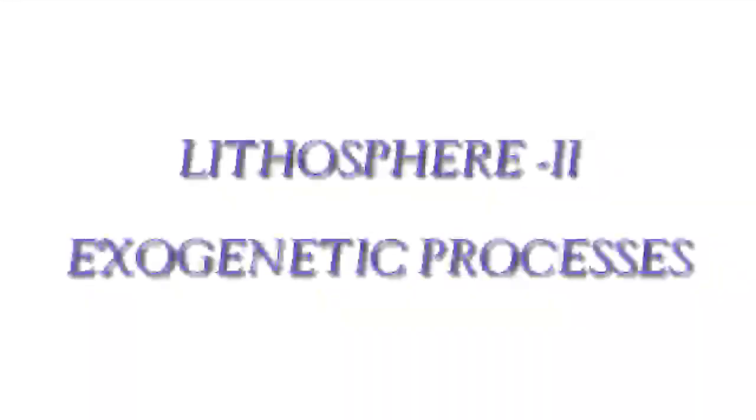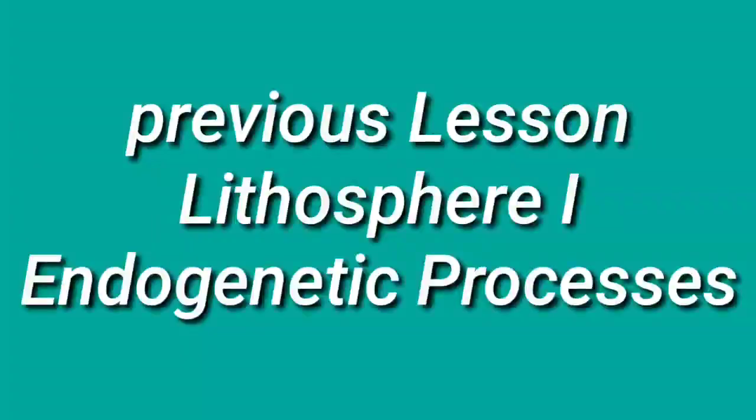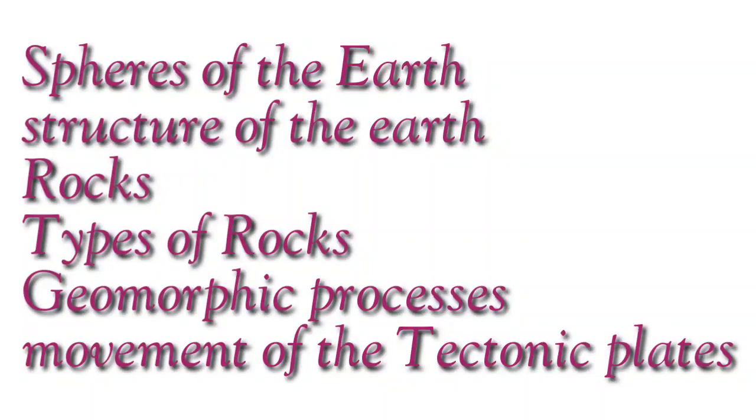Good morning, students. In the previous class, we discussed the lesson Lithosphere 1: endogenetic processes. In this lesson, we discussed the structures of the earth and spheres of the earth. We discussed the different layers of the earth: crust, mantle, and core. After that, we discussed the rock cycle, rocks and types of rocks. And finally, we discussed the geomorphic processes.